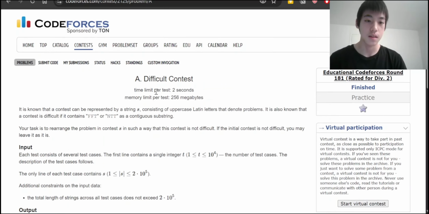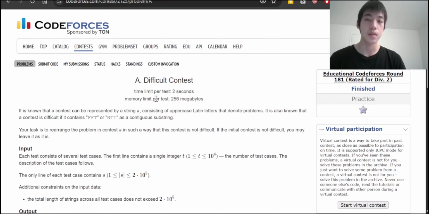In this case, the main leap of faith that we performed during this problem is that we noticed that F and T are in alphabetical order, and so are N and T. And so we basically could rearrange the letters in the string such that all of the letters are arranged in non-increasing alphabetical order. So all of the Z's come first, then all of the Y's, then all of the W's, and so on.